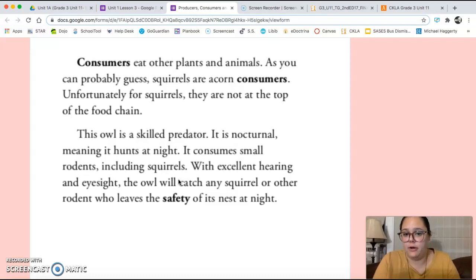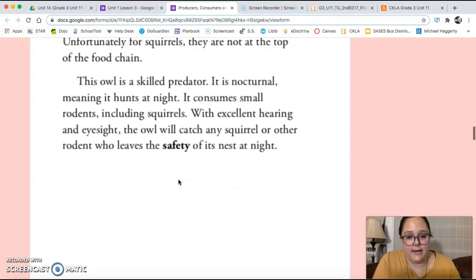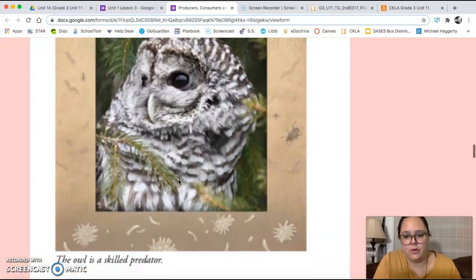Unfortunately for squirrels, they are not at the top of the food chain. This owl is a skilled predator. It is nocturnal, meaning it hunts at night. It consumes small rodents, including squirrels. With excellent hearing and eyesight, the owl will catch any squirrel or other rodent who leaves the safety of its nest at night. That says the owl is a skilled predator.